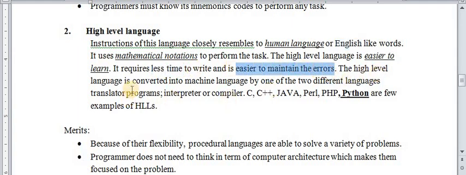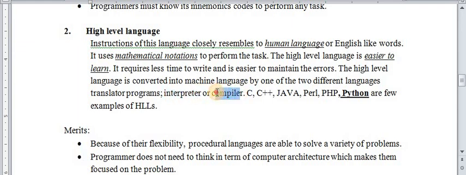Okay, the high level language is converted into machine language by one of two different translator programs, an interpreter or a compiler. If you write a program in high level language, then your code will be converted into machine level language by using an interpreter or compiler. So what is the function of compiler and interpreter? The interpreter finds the errors or checks the code line by line, and the compiler checks the program at once. In 9th class you have studied the function of interpreter and compiler.